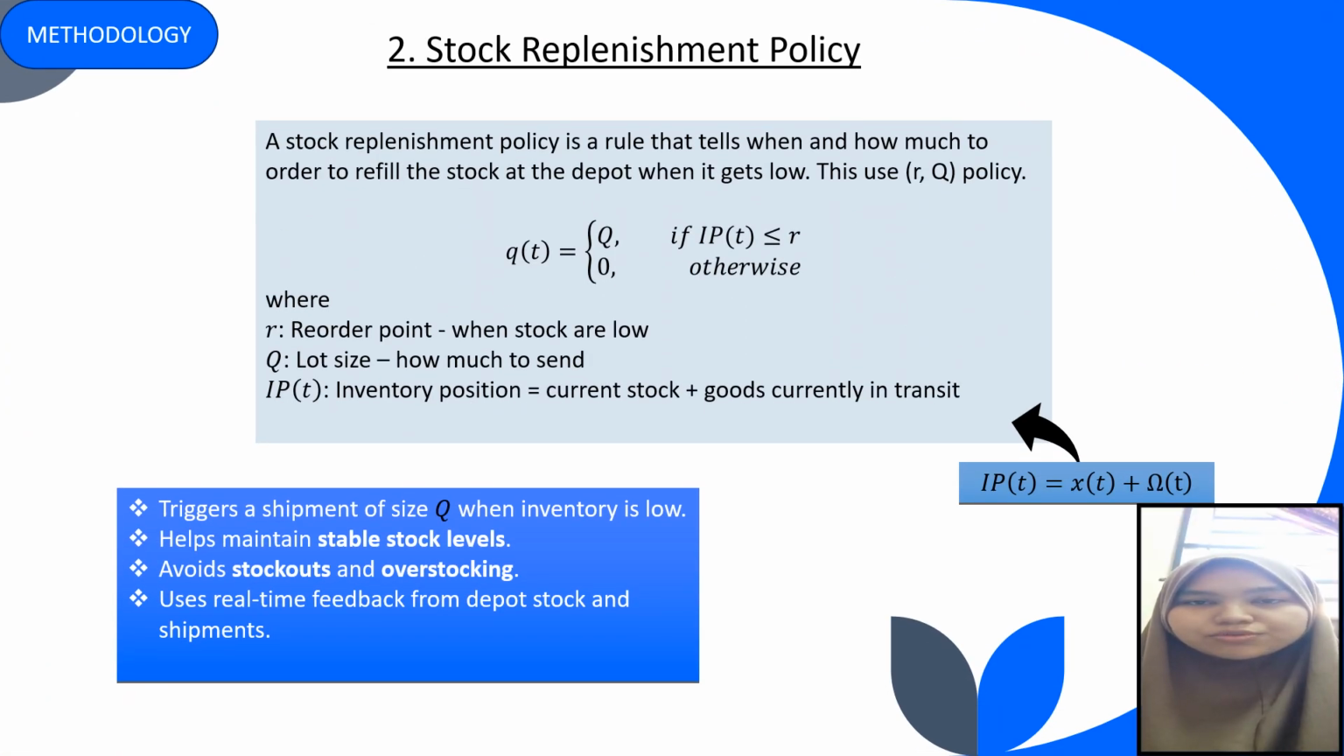For methodology 2, which is stock replenishment policy, it is a rule that tells us when to order and how much to order to refill the stock at the depot when it gets low. So, this is what the RQ policy is about. The RQ policy is defined by this QT equation. This equation means whenever the inventory position falls below or equal to the order point, we will send a shipment of size Q. This helps us maintain stable stock level, avoid stock out and overstocking, and react to inventory change using real-time information.